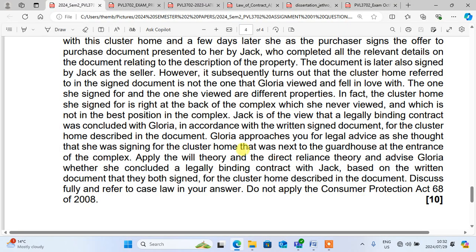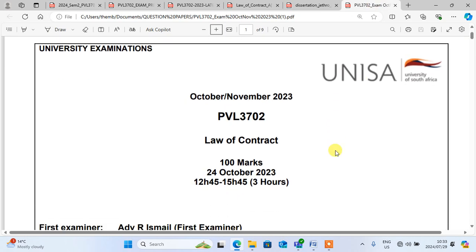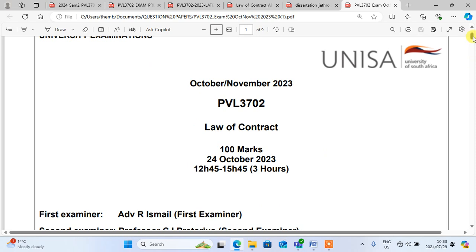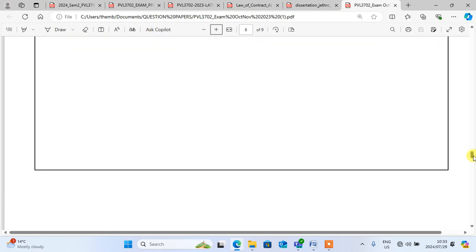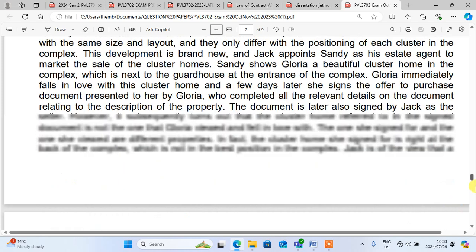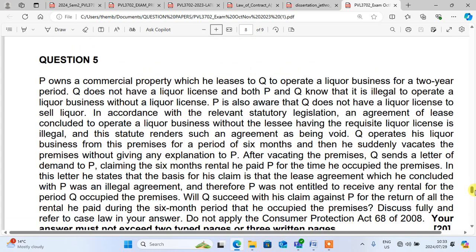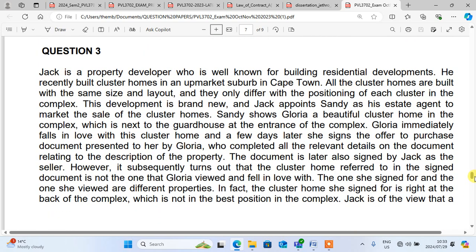The reason why I wanted you to know about those indirect reliance and declaration theories is because of how they ask the question here. They say apply will theory and direct reliance theory. You can see, right? Okay, now let's open the October examination 2023. If you can go to October 2023, let's go down faster so that I can show you. Where is that question? Yes, this one. You can see that this question on Gloria and Jack is the same question. Whatever you can read here is the same thing.